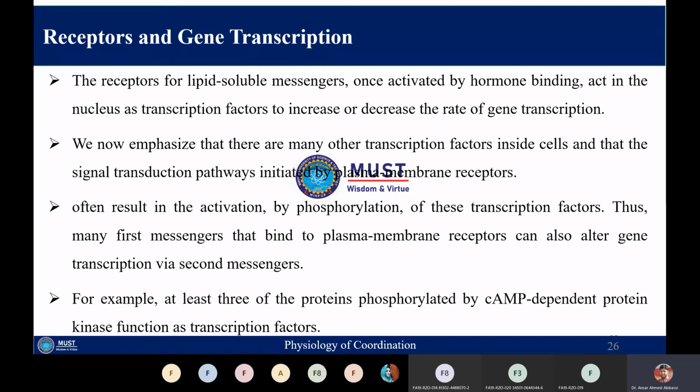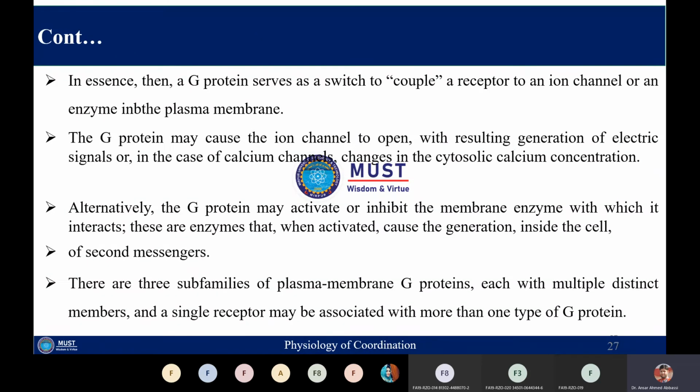Many other transcription factors inside the cells in the signal transduction pathway can also be initiated by the plasma membrane receptors. By phosphorylation of the transcription factor, this transcription factor can be stimulated, and the first messenger, when it binds to the plasma membrane receptor, can also alter transcription via the second messenger. For example, three of the proteins which are phosphorylated by cyclic AMP dependent protein kinase behave as transcription factors.